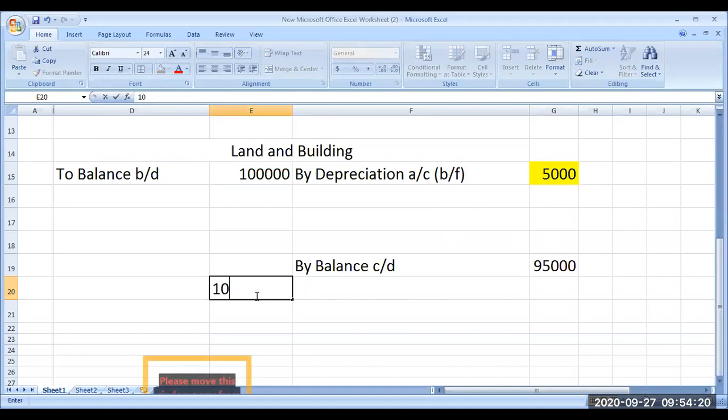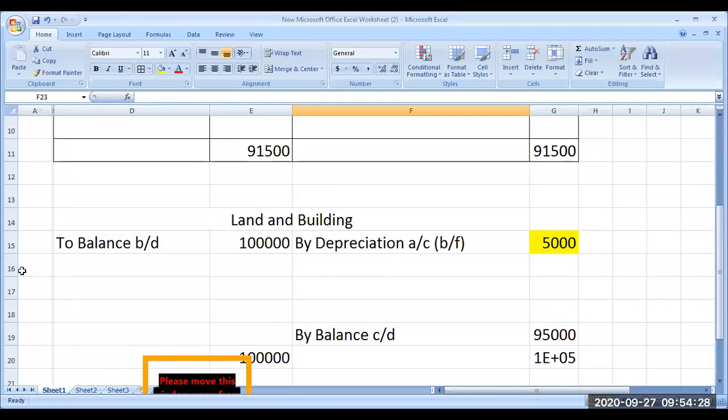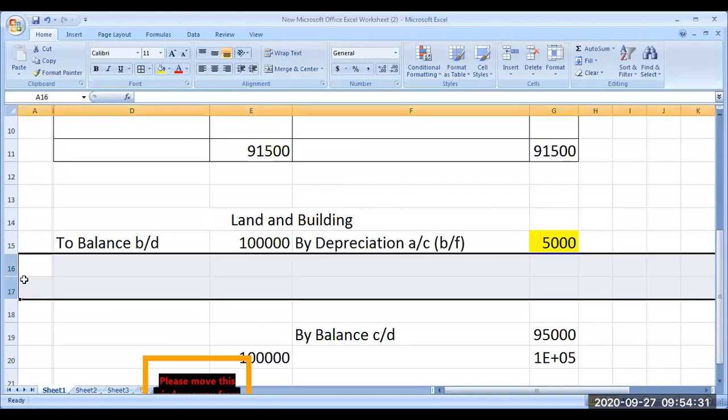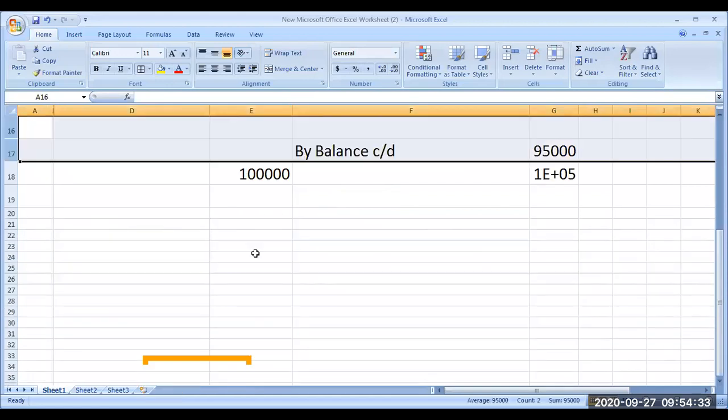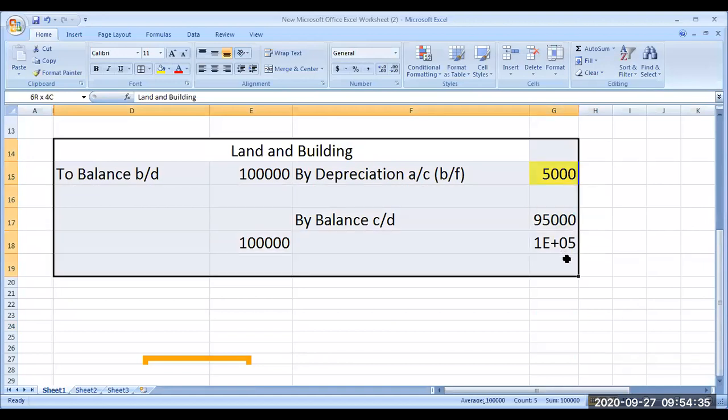Okay. So this 1 lakh, this side also 1 lakh. This account is closed. Now next, any other account to be prepared? Look at the question. Any other account to be prepared?